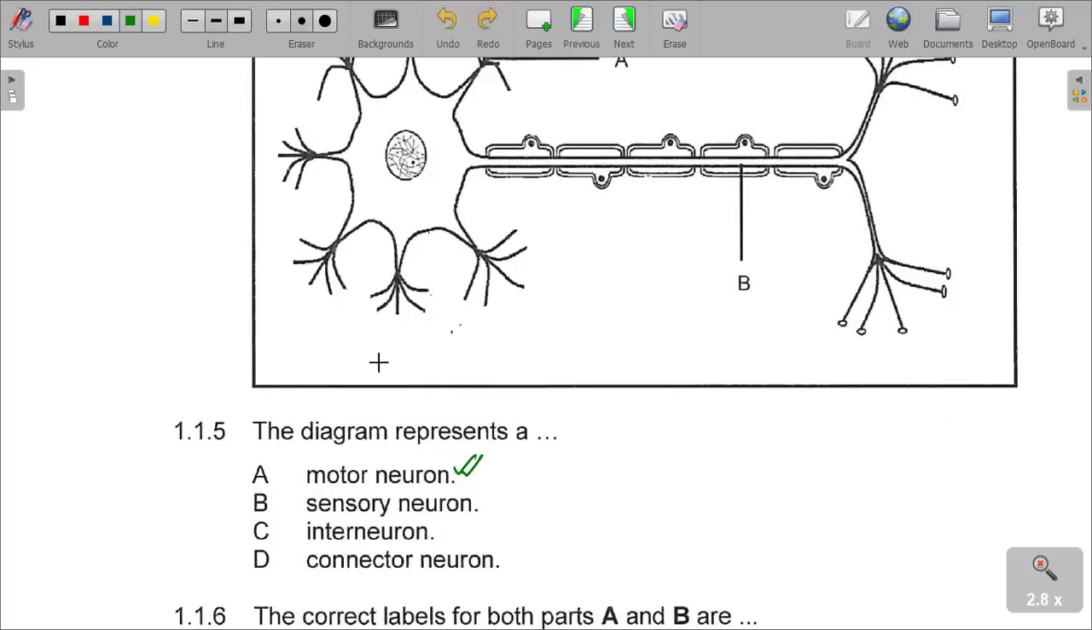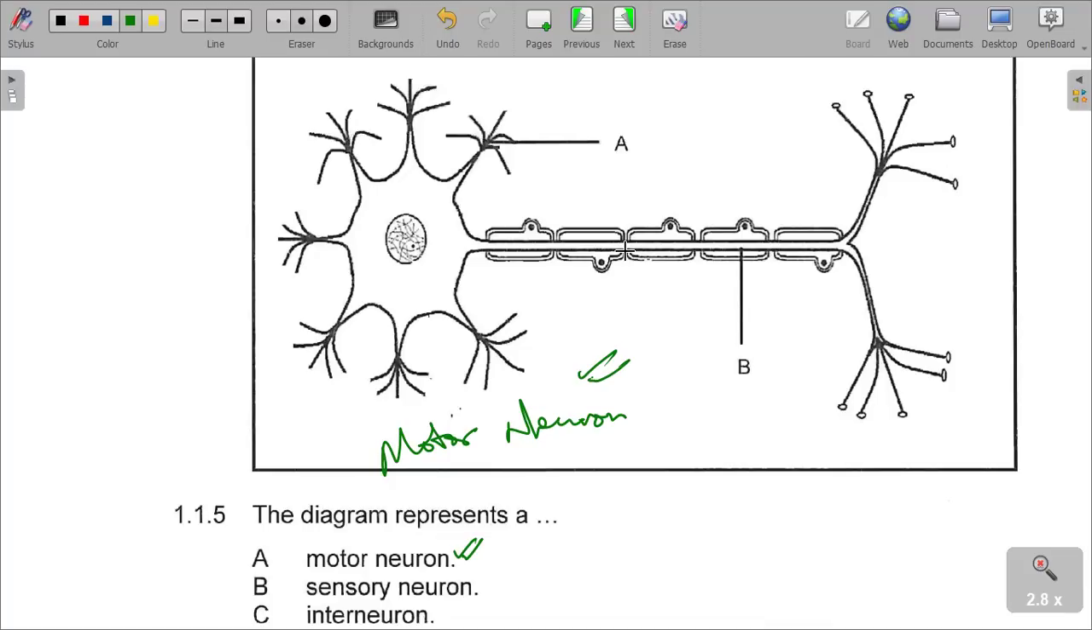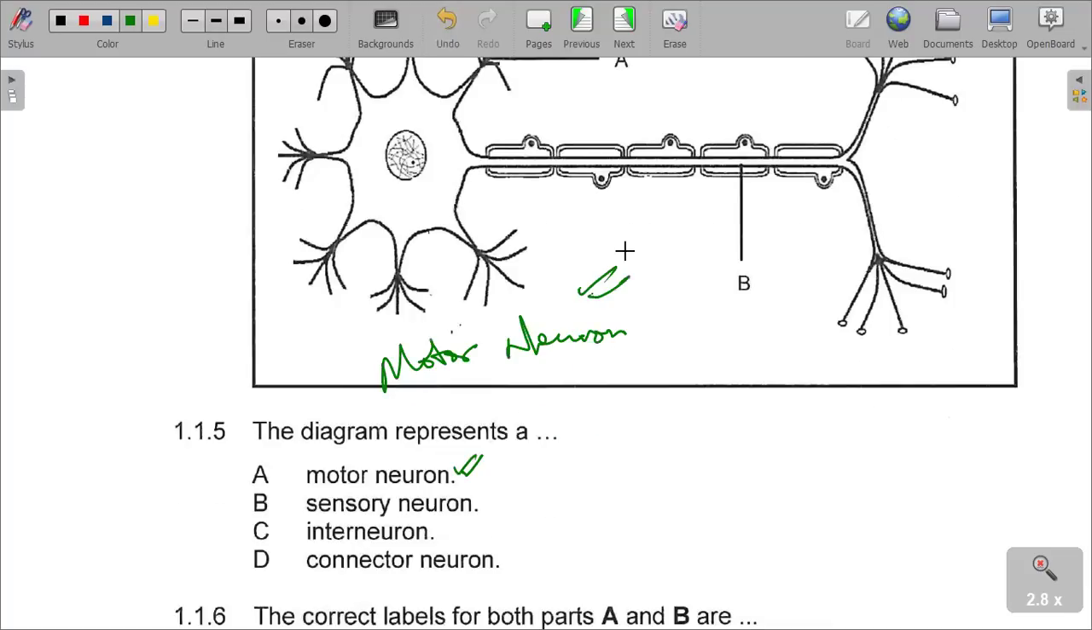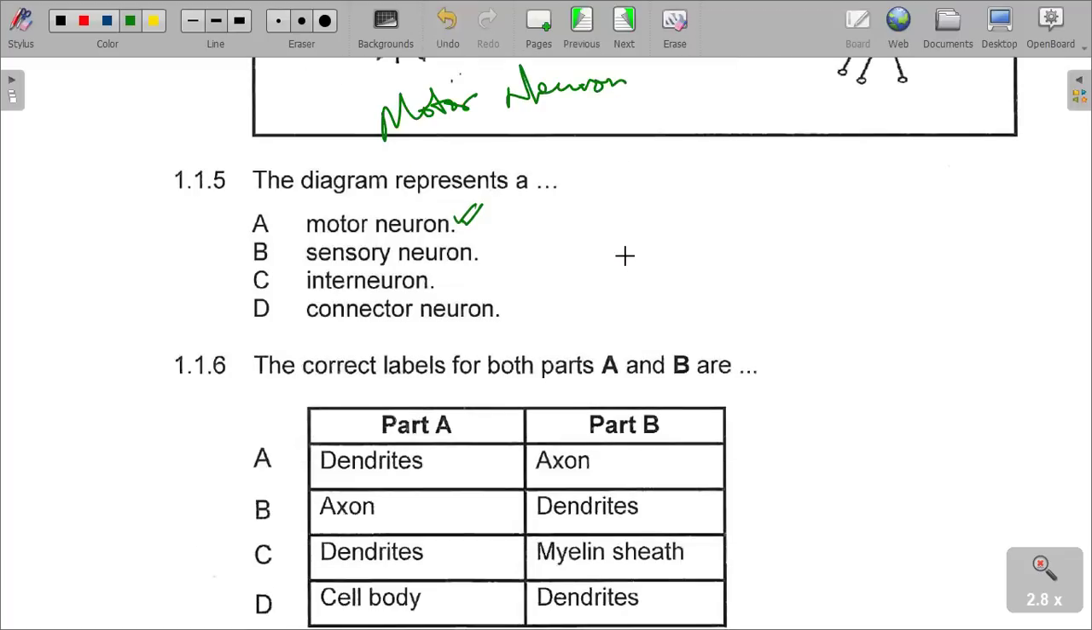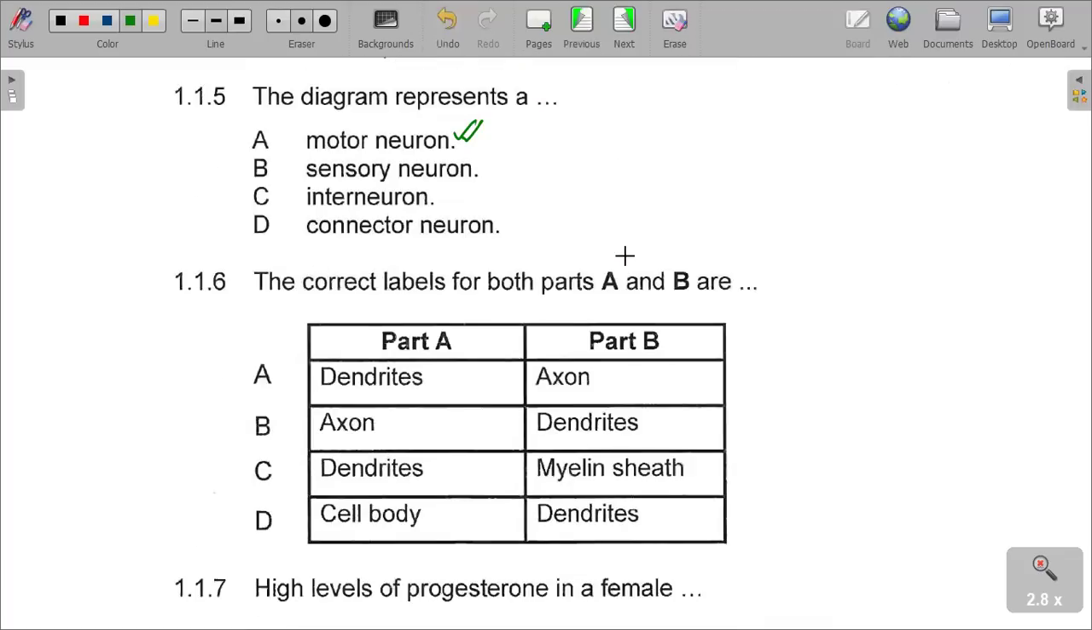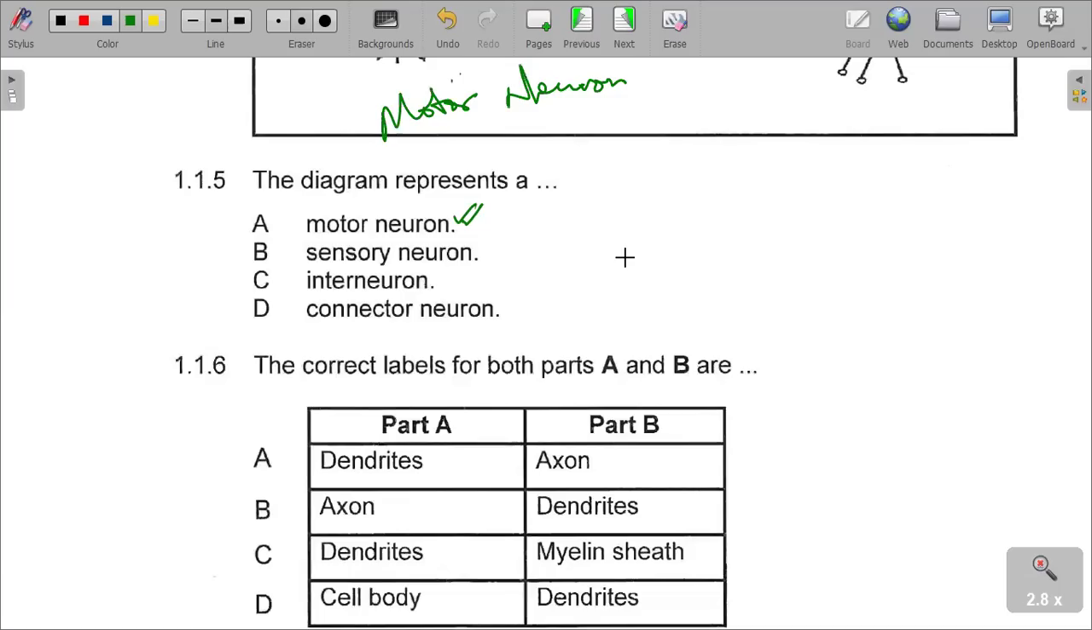For the interest of time again, I'm saying refer to our previous lesson where I did explain these types of neurons and their functions. As you look at the diagram here, it is just representing a motor neuron. And then the next question: the correct label for both A and B are dash. What is the correct label for both A and B?